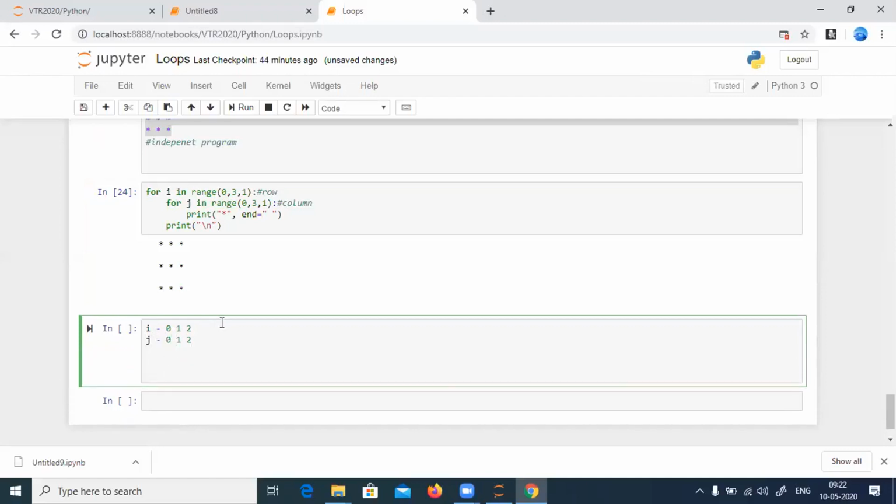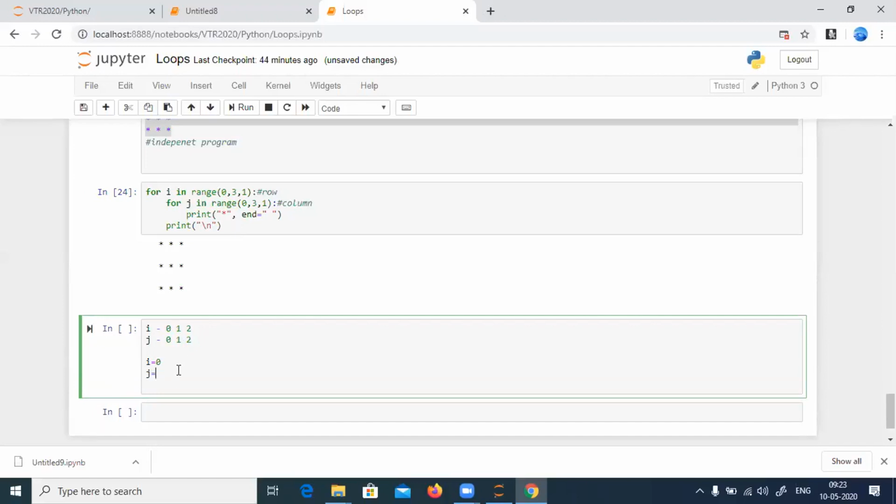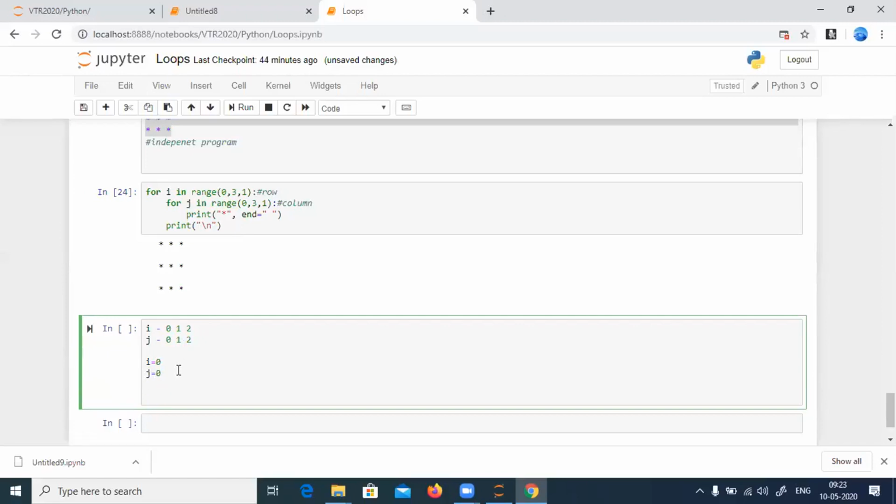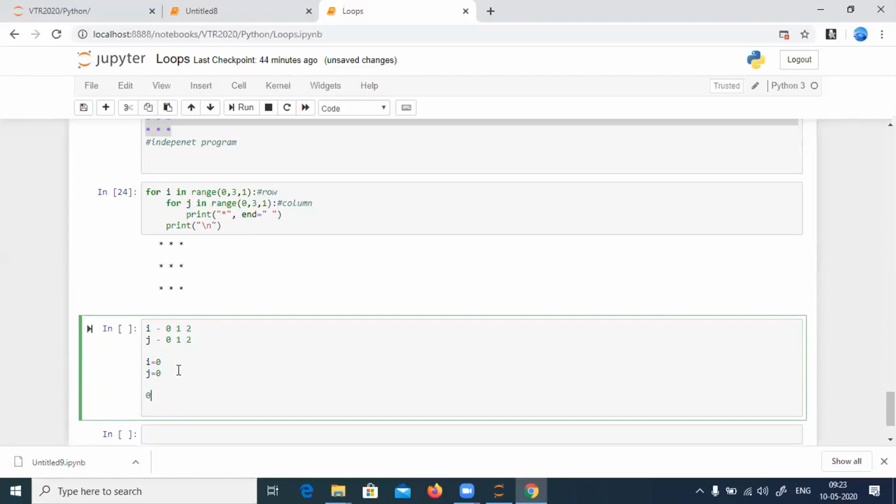Okay, these are the values. First I'll take the value of I. The value of I the first time will be 0. Understand properly. It will come inside and make the value of J equal to 0. Now I is 0, J is 0. That is 0th row and 0th column. It is in this position now.